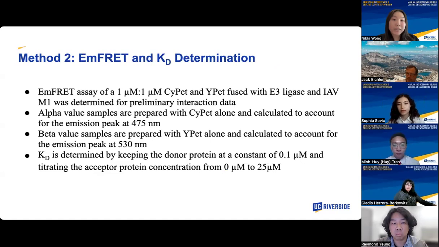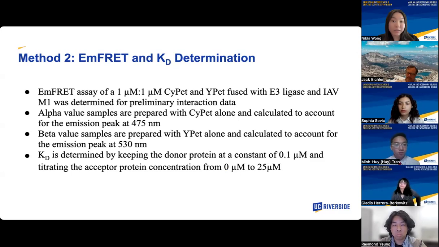Then a preliminary EM-FRET assay was performed using a 1-to-1 micromolar ratio of CyPet and YPet fused with the E3 ligase and IAV M1 respectively. The alpha and beta values necessary to calculate the EM-FRET were prepared accordingly, with the alpha values prepared with CyPet alone to account for the emission peak at 475, and beta values were prepared with YPet alone to account for the emission peak at 530 nanometers.